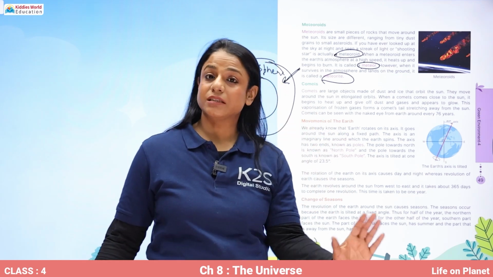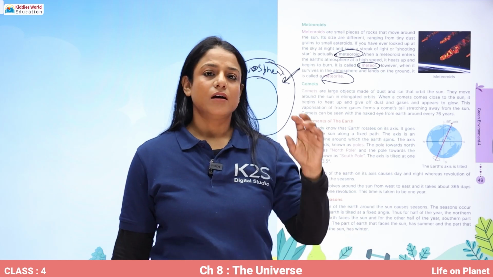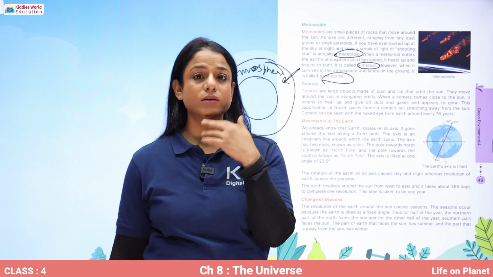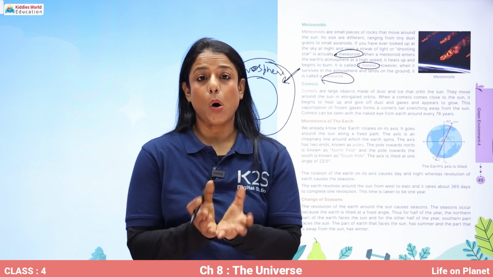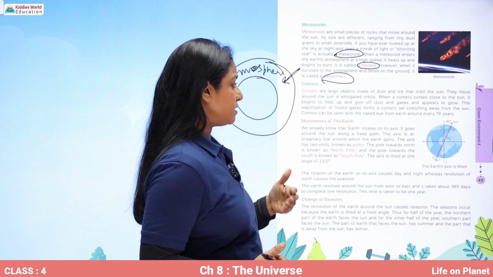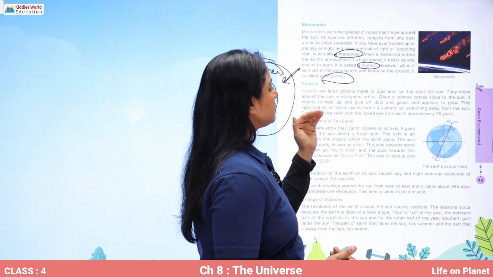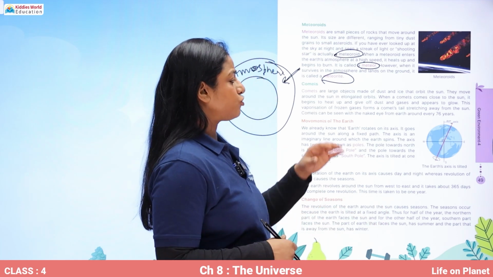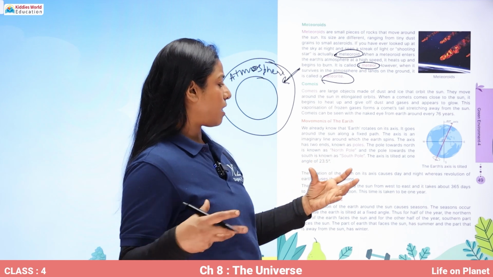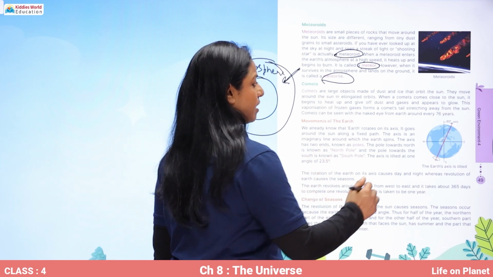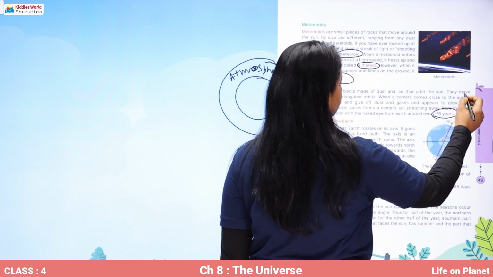So when it comes near to the sun, the gases and the dust go away, and the comets start glowing up. And this vaporization of frozen gases forms a comet's tail stretching away from the sun, and comets can be seen with the naked eye around every 76 years.